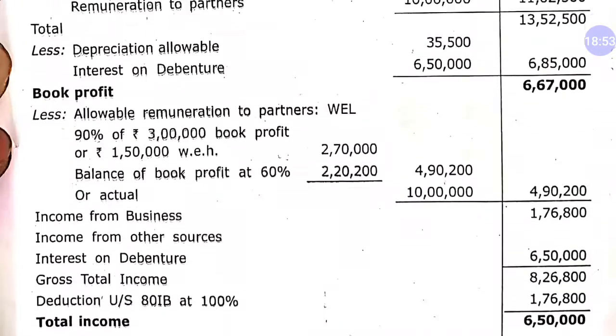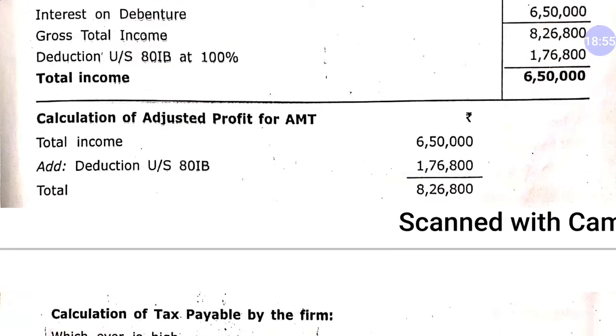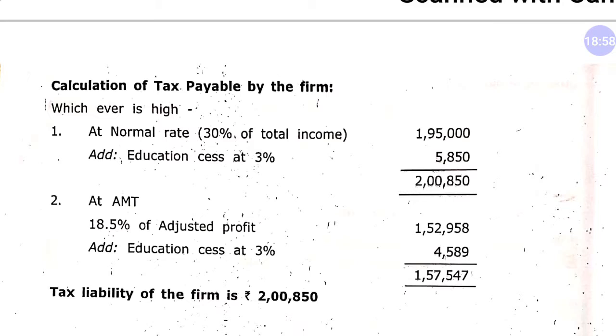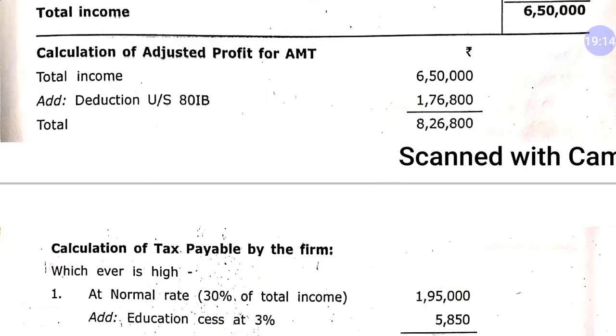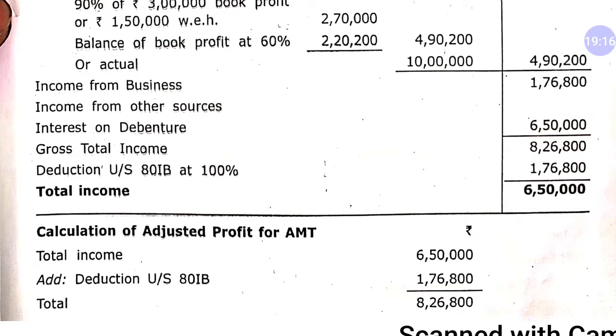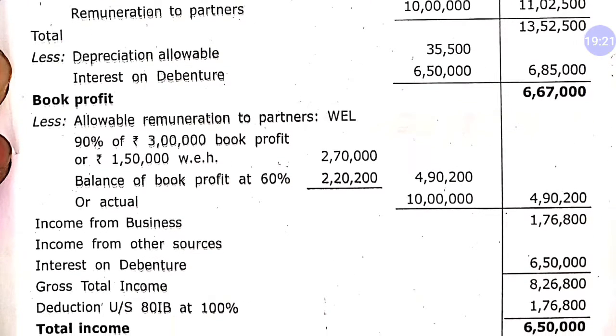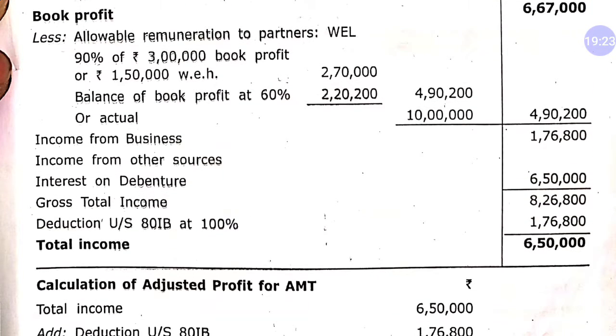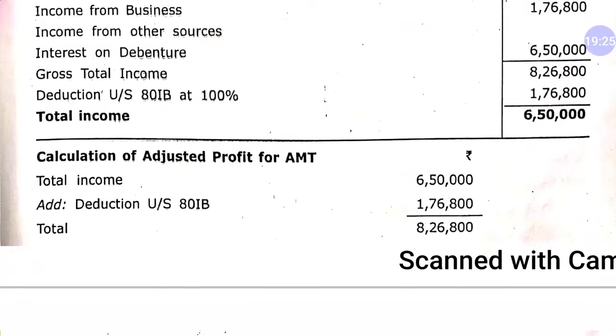I think there is some mistake in this solution of the question, because in case of AMT, we are bound to calculate 18.5% of book profit, not adjusted profit. So I think adjusted profit is book profit. So 6 lakh book profit is in this question, book profit is 6,67,000. So you have to consider 18.5% of 6,67,000.